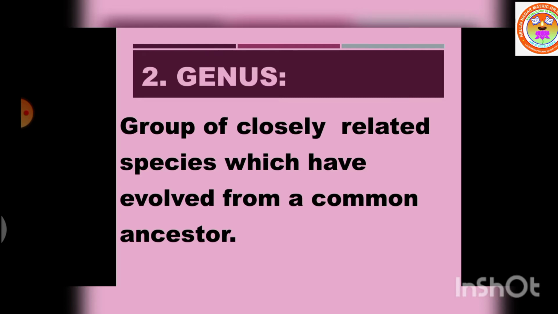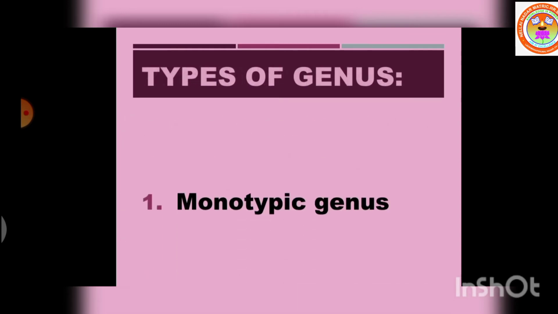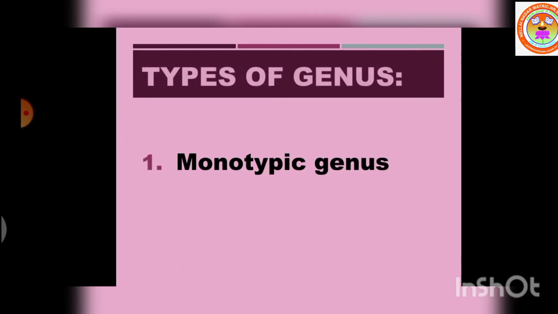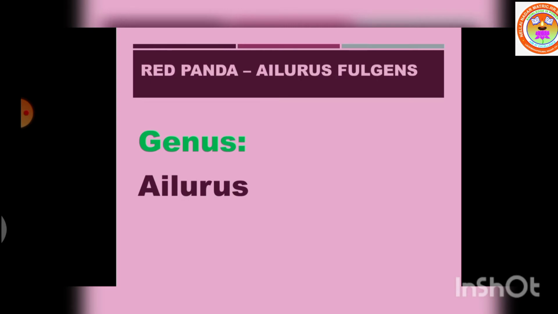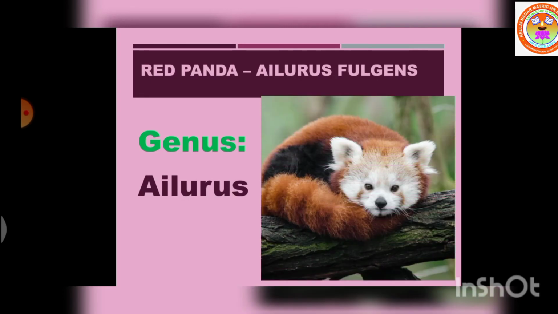The genus are of two types. They are monotypic genus and polytypic genus. In some genus, there is only one species, which is called monotypic genus. Example, red panda is the only species in the genus Ailurus.